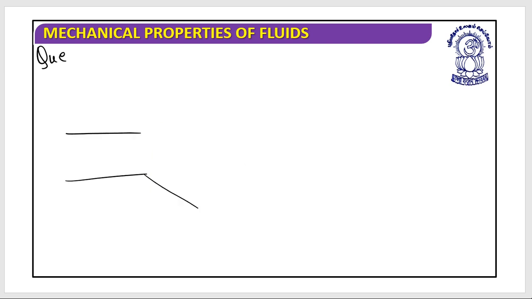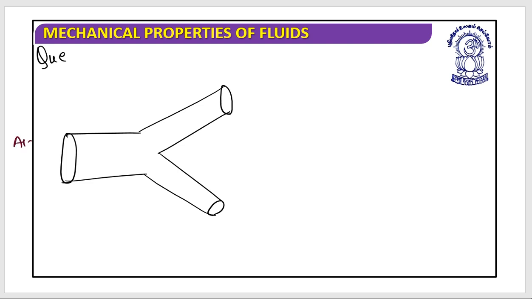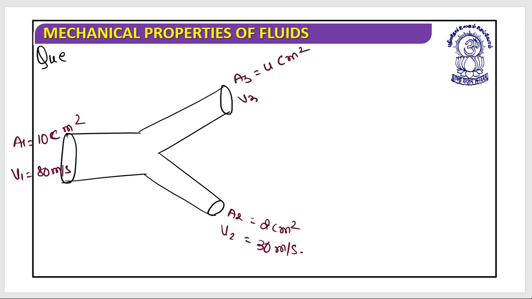Suppose the fluid is flowing through this pipe, which is given something like this. The cross sectional area of this side is 10 centimeter square, and flow through this is 80 meter per second. At this cross sectional area, it's 2 centimeter square, and its velocity is, let's call it, 30 meter per second. This cross sectional area is 4 centimeter square. You need to find out the velocity through this. It's V3, that is what we require.